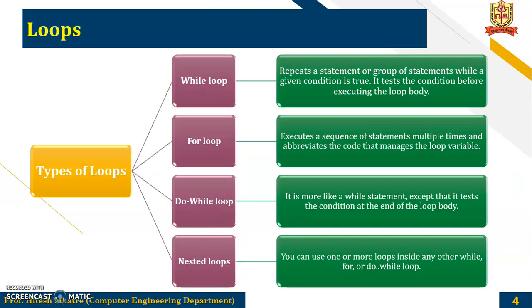Types of loops: while loop, for loop, do while loop, and nested loop. The while loop repeats a statement or a group of statements while a given condition is true. It tests the condition before executing the loop body. Then we have the for loop. It executes a sequence of statements multiple times and abbreviates the code that manages the loop variable. The do while loop is more like a while statement, except that it tests the condition at the end of the loop body. With nested loops, you can use one or more loops inside any other while, for, or do while loop, like we have seen with nested if else.